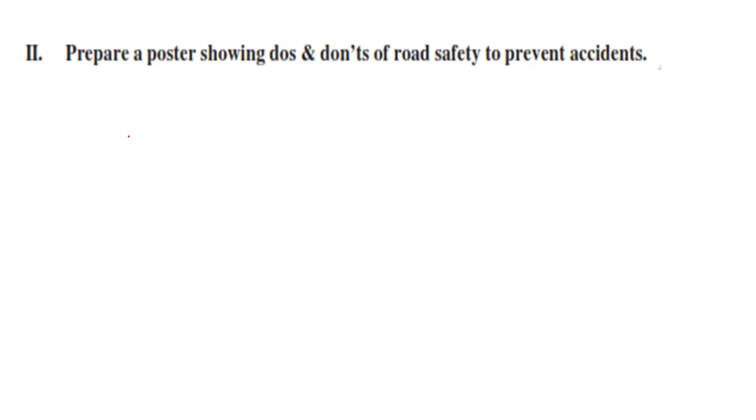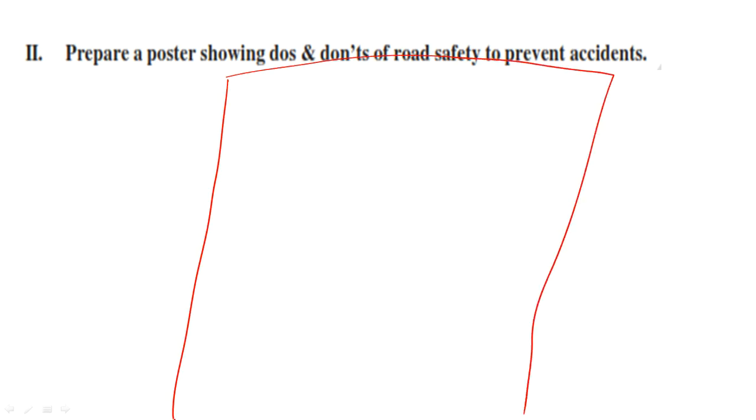Now, prepare a poster showing do's and don'ts of road safety to prevent accidents. So you have to write a poster. For a poster, the first important thing is you have to draw a box. Then you have to write a title.